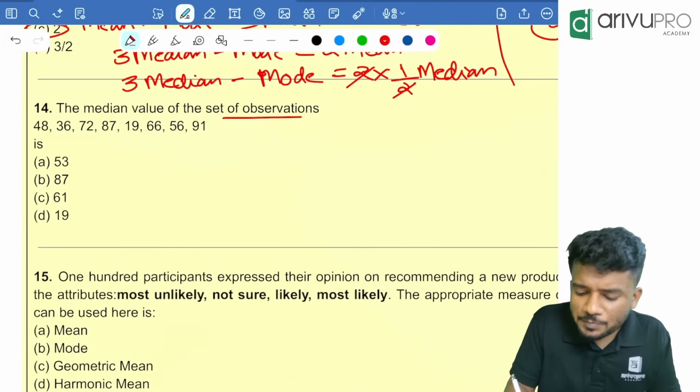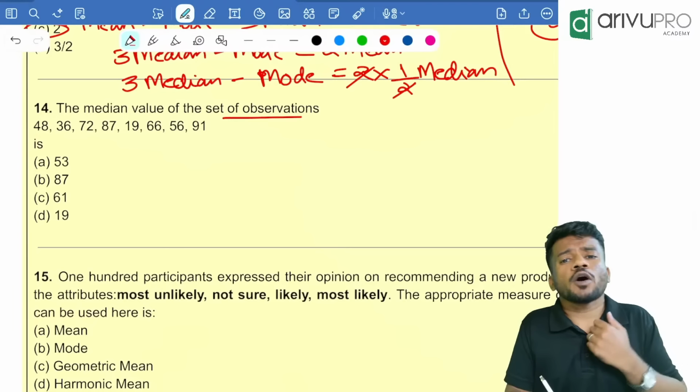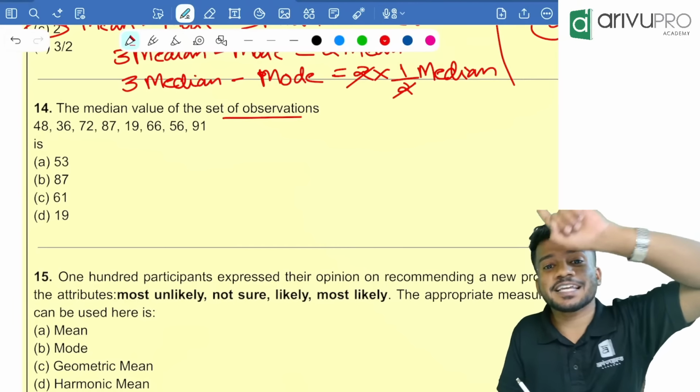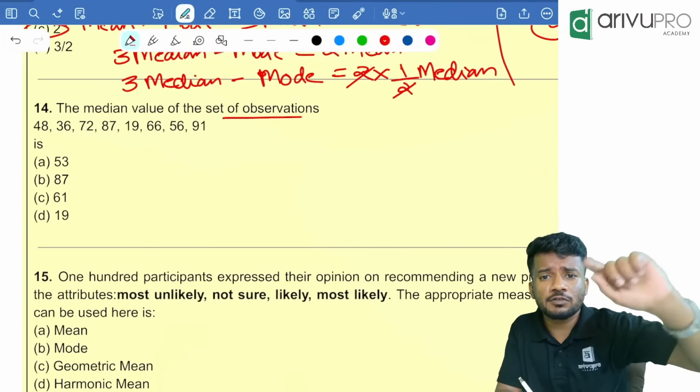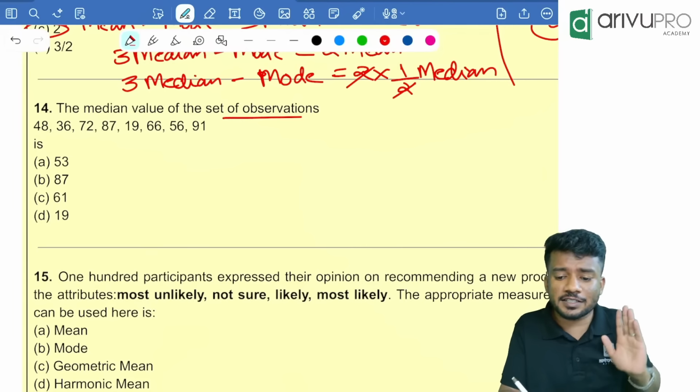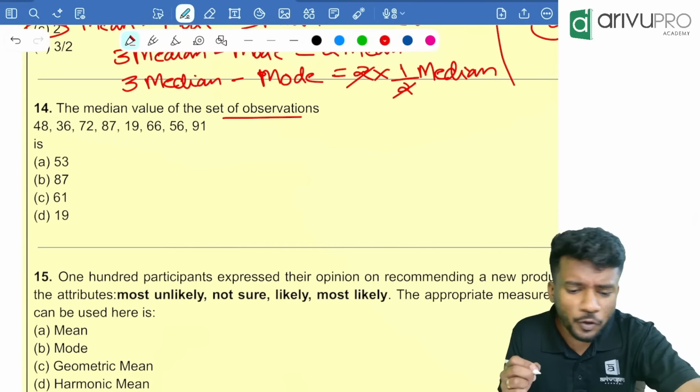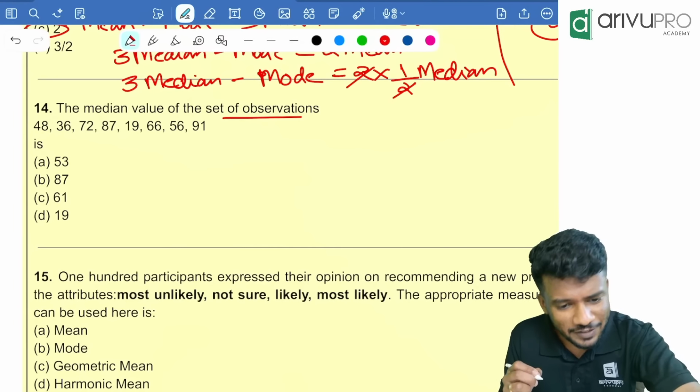Yes. The median value of the given set of observations is this much, we need to find. People, what is the first rule of finding a median or a quartile or a percentile or a decile? We need to arrange them in increasing or decreasing order. Usually we will arrange it in increasing order. So one by one I am going to write in increasing order.